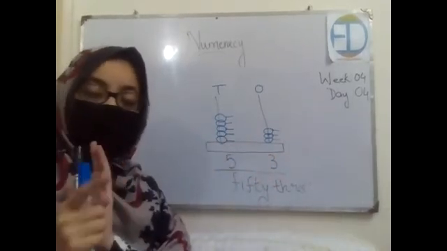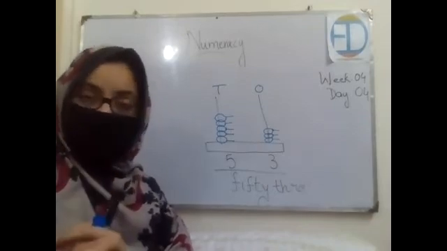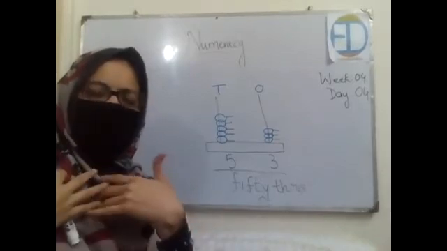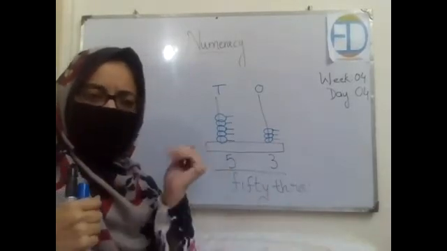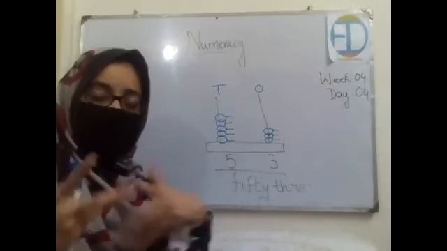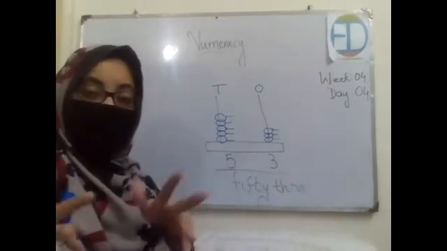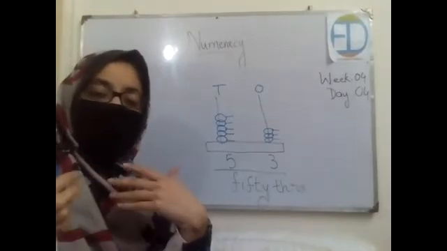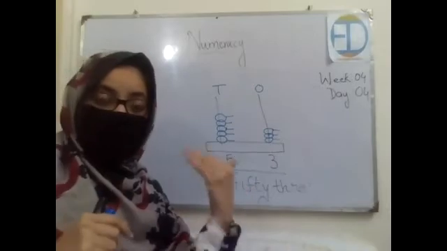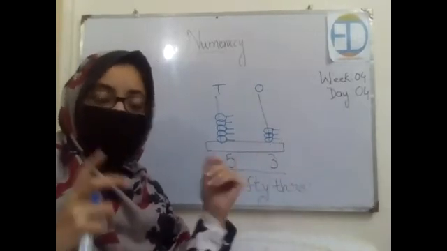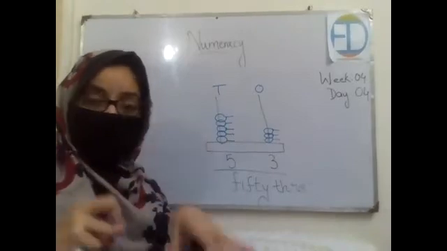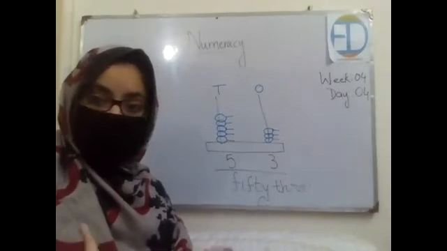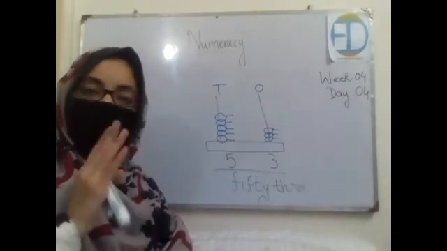Okay, so you're supposed to revise all of the number names very carefully, because I can give you any. The quiz I'll be taking would be in this way: let's say I'll be drawing an abacus for you, and then I'll be asking you to count the number of beads on ones and tens and then write the number. Or I can ask you the other way around: if the number is 53, how many beads would be on the ones column, and how many beads would be on the tens column? So you will be telling me the number of beads, right? Okay, so we can work both ways.